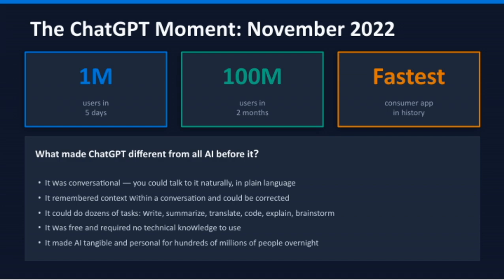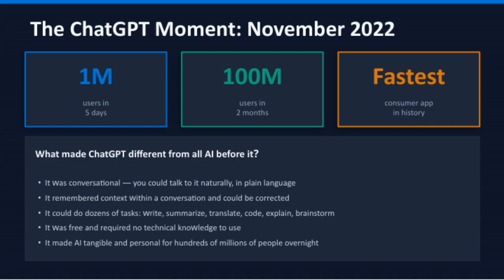Another key point is that ChatGPT could perform dozens of tasks. Whether you needed it to write an article, summarize complex information, translate languages, generate code, explain tricky concepts, or brainstorm ideas, it could do all of that. And what's really important is that it was accessible to everyone. It was free and didn't require any technical knowledge to use, which meant almost anyone could start leveraging AI in their daily lives.